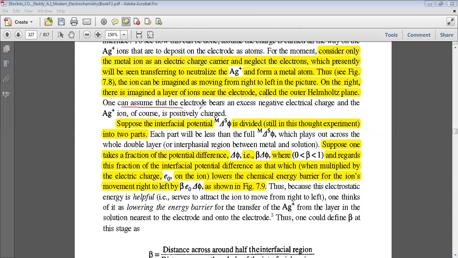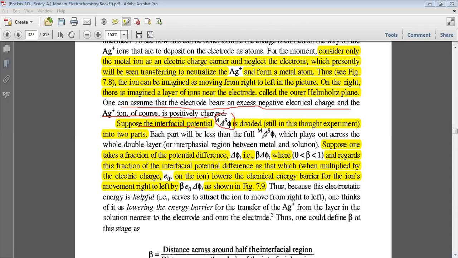One can now assume that on the electrode there is an excess negative electric charge, and the Ag positive ions in solution are positively charged. Suppose the interfacial potential, delta phi, is divided, still in the thought experiment, into two parts.